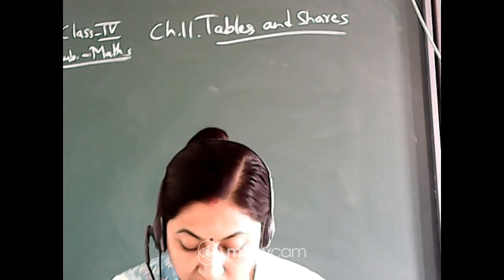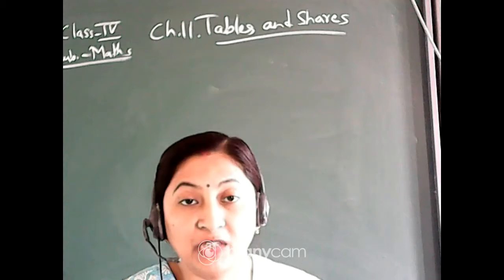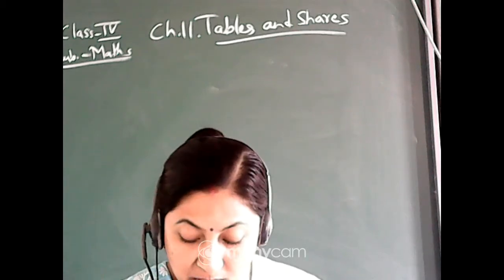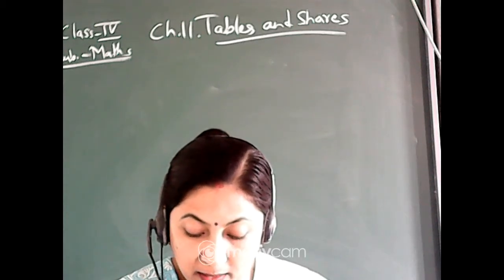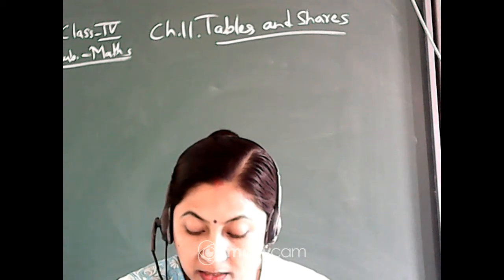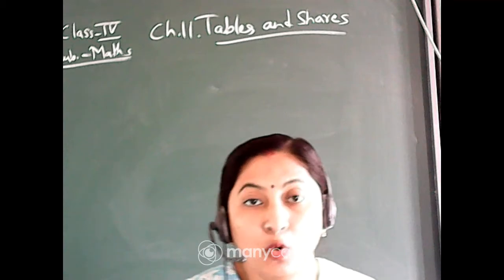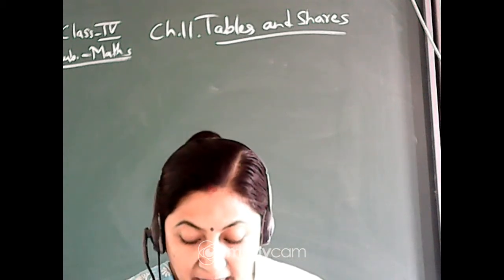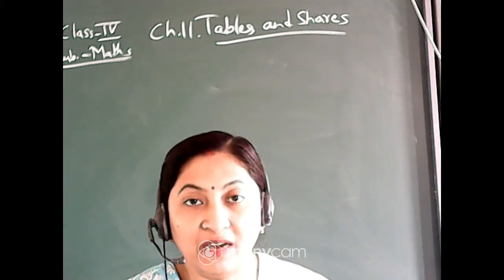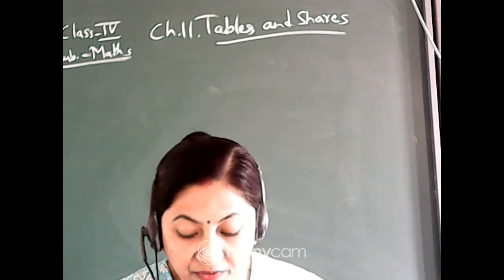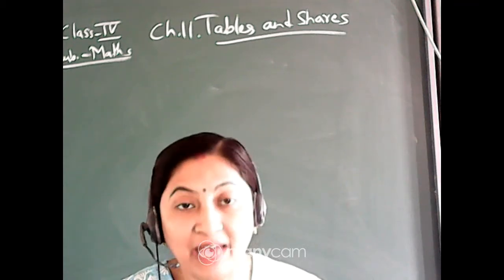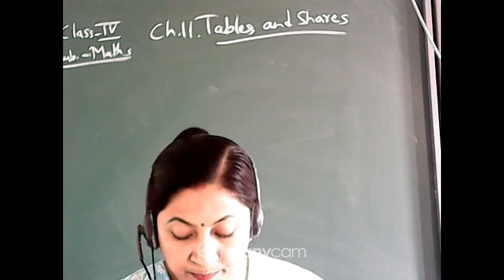In math magic page number 127, the chapter number is 11, tables and shares. We have practiced the practice time, isn't it? The practice time for question number 3: a 500 note was given, and in return how many notes you will get for 100 rupee, for all 50 rupee notes, then 20 rupee notes and 5 rupee notes. This we have already done, isn't it?